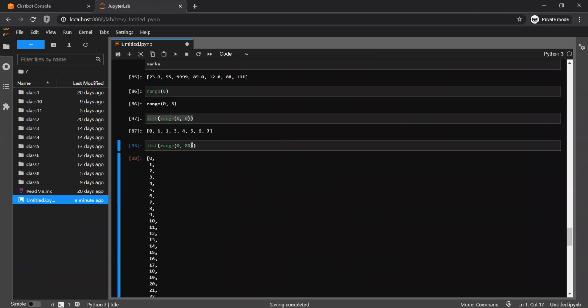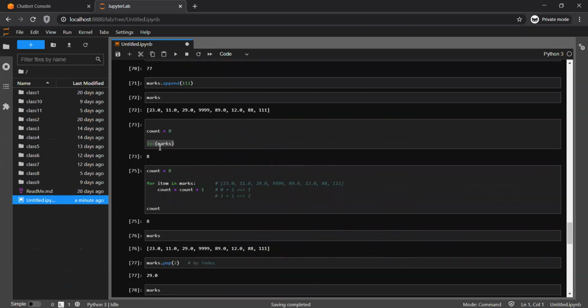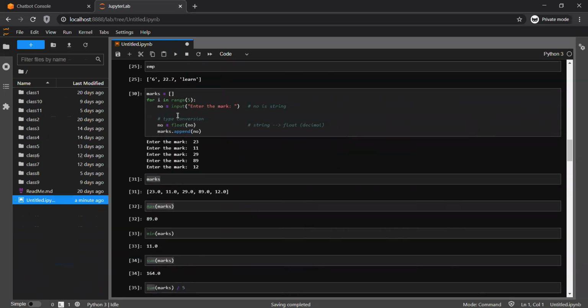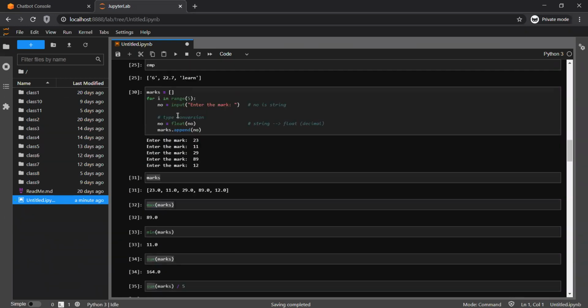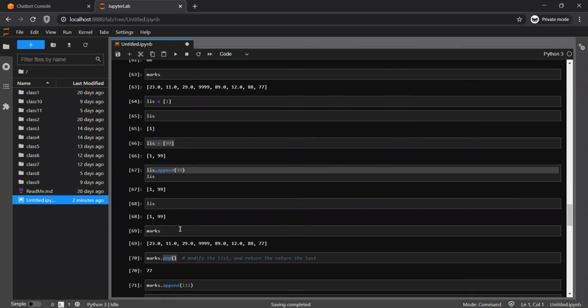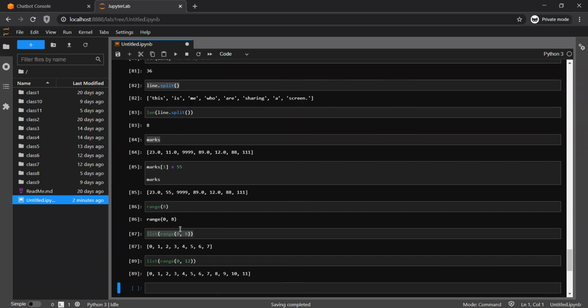So what I'm trying to say is, list doesn't have a limit. You can insert n number of data and put it into a single variable. You can loop, you can select via the index, you can insert new values, you can remove values, and you can do calculations on a list.